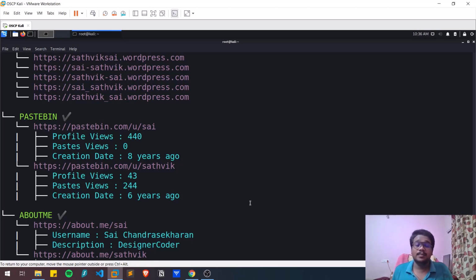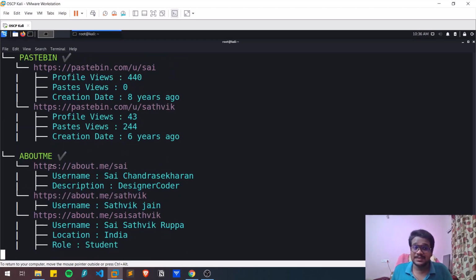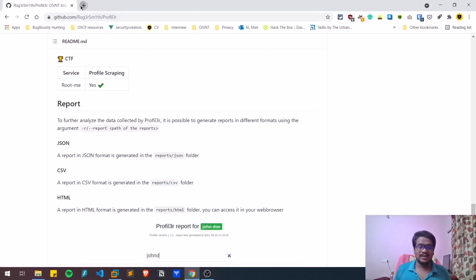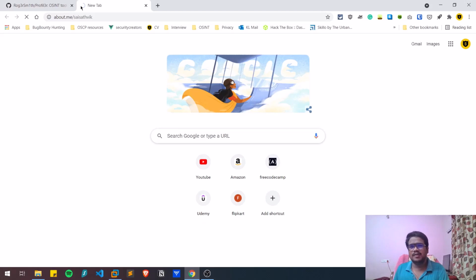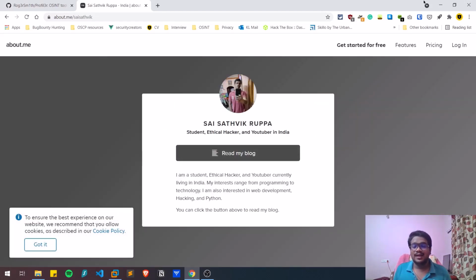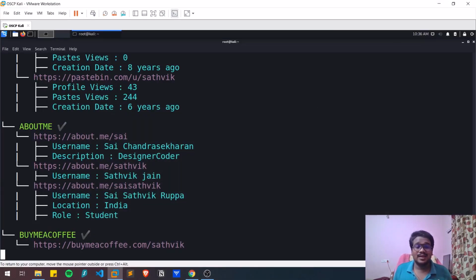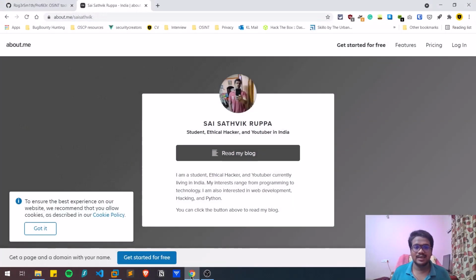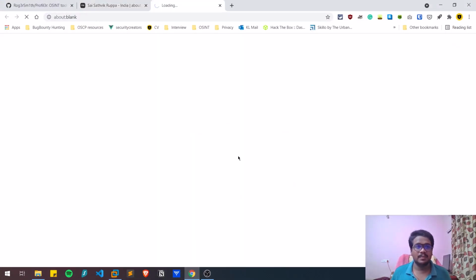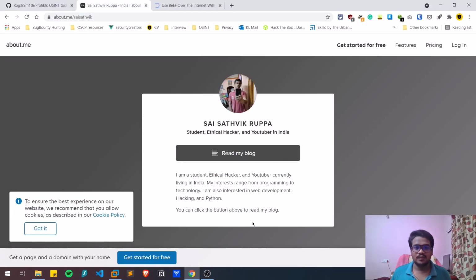So this is the coolest OSINT tool, where you put in only a little effort. You can see there are several people with the name Sai Satvik, but there is a website called About Me. So I'm going to copy this link address. This is a profile kind of website. I created this back then, and I hadn't expected that this particular tool would find it. You can see it found me. I'm not saying that this tool will obtain all the possible information, but it is trying to find out the information. So let's think we got this. Let me hit on read my blog. You can see what information is being provided.